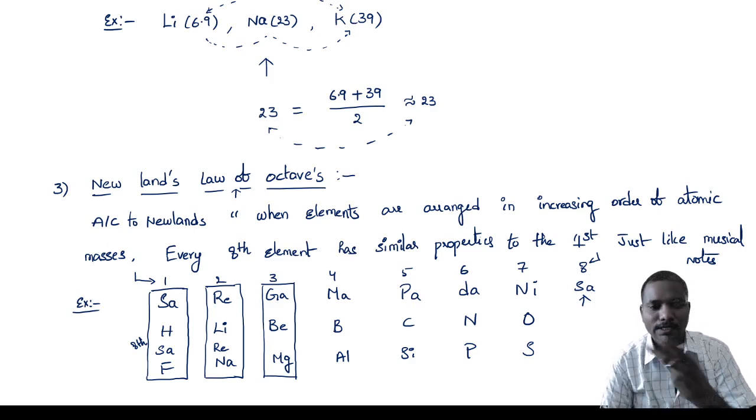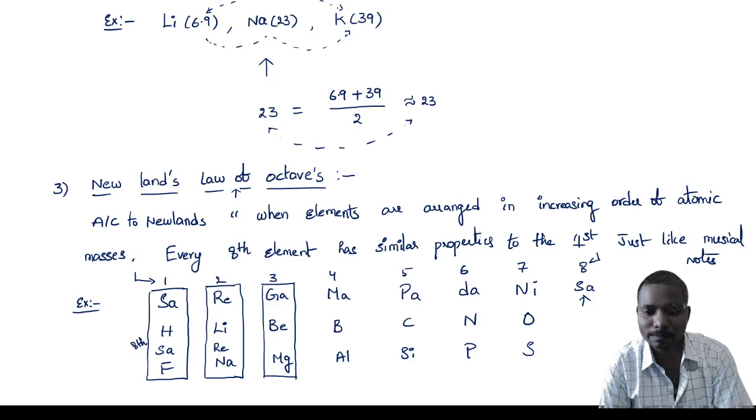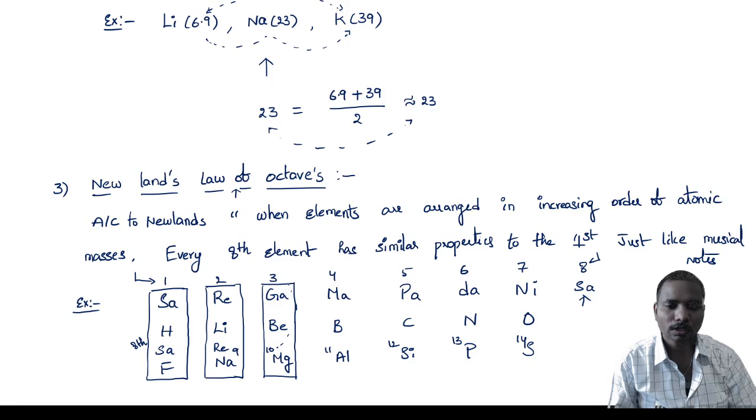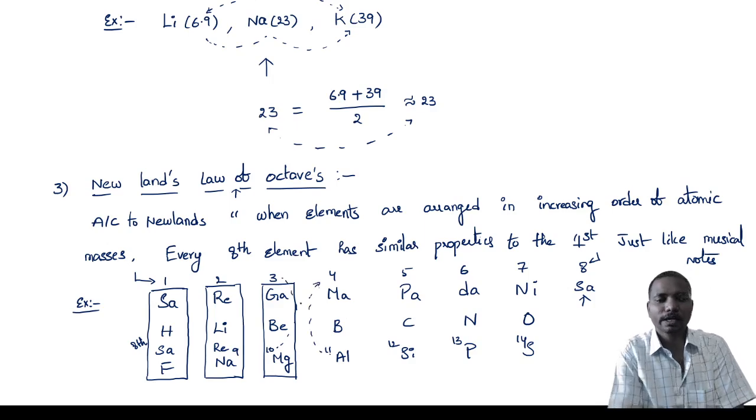In the same way, every 10th element is similar to, this is 8, that is 7, here 8, again 9, 10, 11, 12, 13, 14. So that means every 10th element is similar to the third element. Every 11th element is similar to the fourth element. Like that also you will get the question.